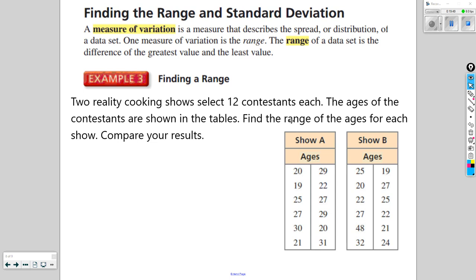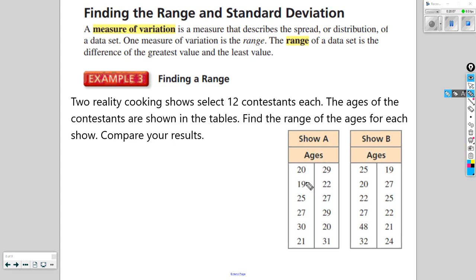We have two reality cooking shows, each with 12 contestants. We have show A and show B. What we want to do is find the range of the ages for each show. I'm going to use a different color for each. For show A, we want to find the youngest person, which would be the 19-year-old, and then the oldest person, and that would be the 31-year-old. So now we're going to find the range for show A, and that's just going to be 31, the greatest value, minus 19, the least value, and we would get 12. So the span in the data set would be 12 years of age.